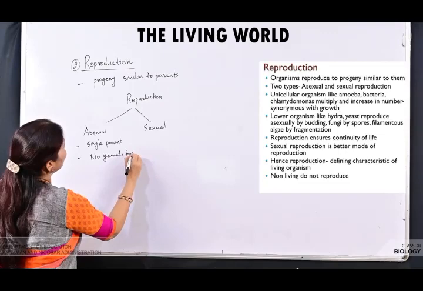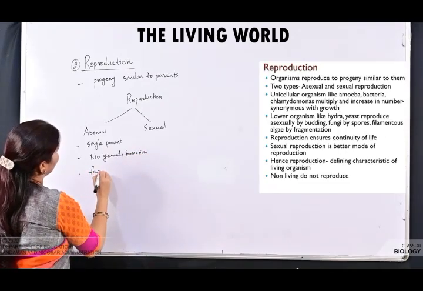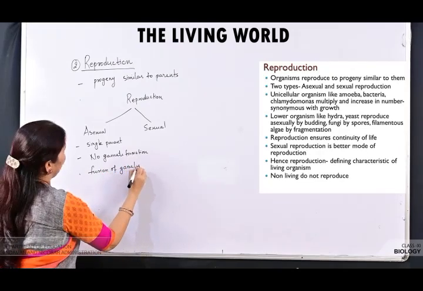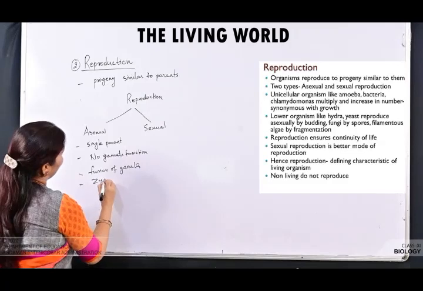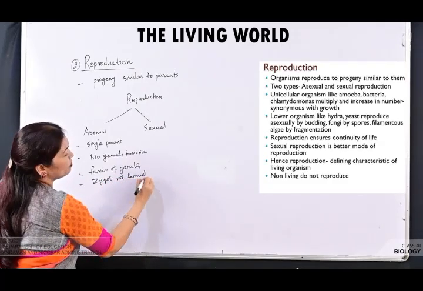No gamete formation. No fusion of gametes. Fusion of gametes नहीं हो रहा है. Zygote not formed, zygote भी नहीं बन रहा है.